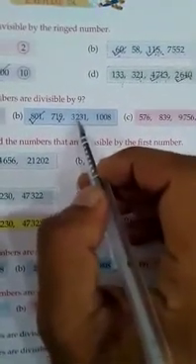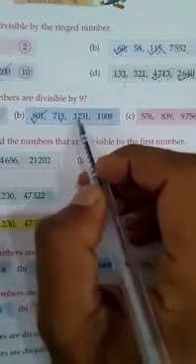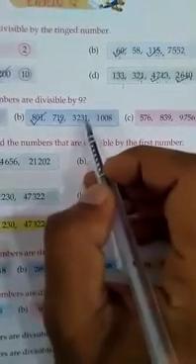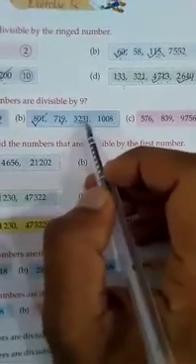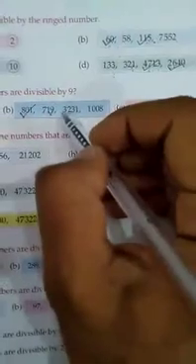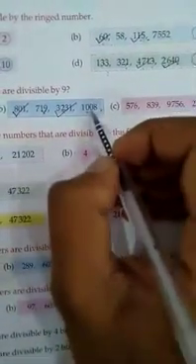Now 3231: 3 and 2 is 5, 5 and 3 is 8, 8 and 1 is 9. 9 is divisible by 9, so 3231 is divisible by 9, so we will take it. This number is also divisible by 9.